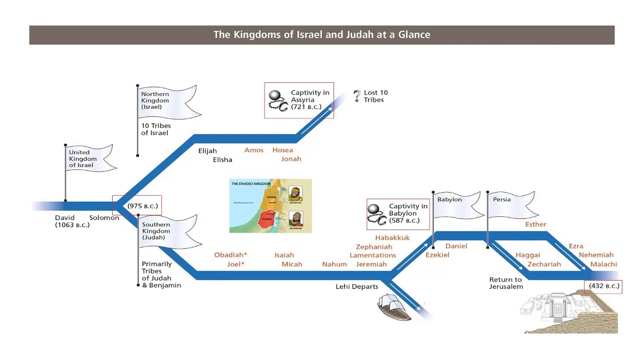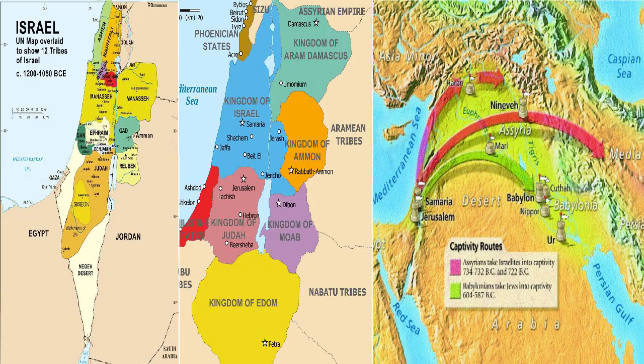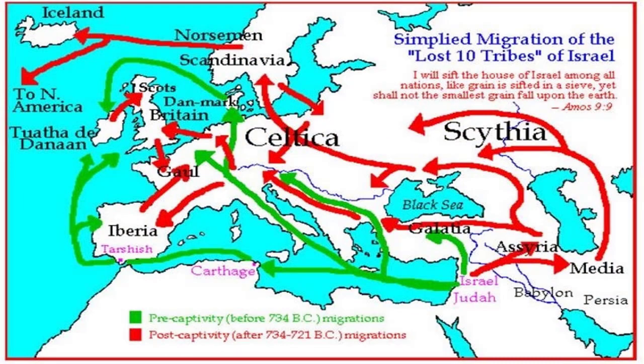So let's give you a lineage, and I think this is mostly accepted by most people. Here's a little bit of a map of that. The important thing to point out here is that Judah was one nation below, and Israel was the nation to the north. And one of the first times the word Jew is mentioned in the Bible, they were at war with each other, as they often did, as brothers do. And of course, you can see the migration path. There are other migration paths that have the 10 tribes that basically disappeared, going all around the European Mediterranean area.